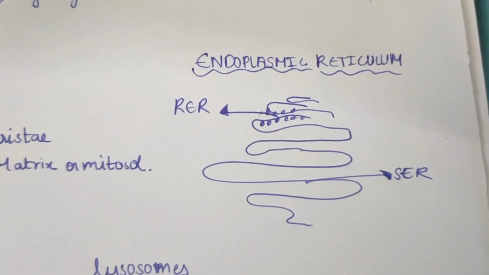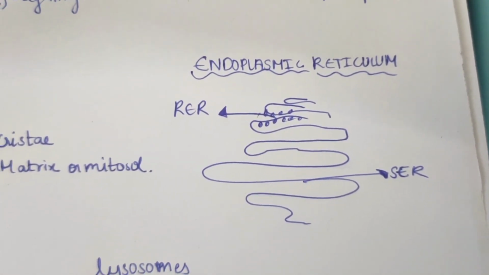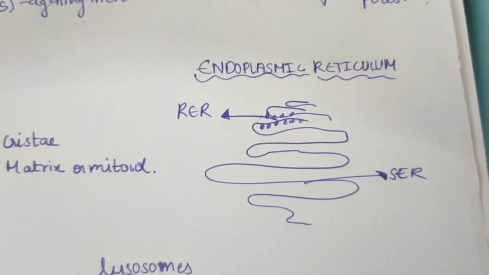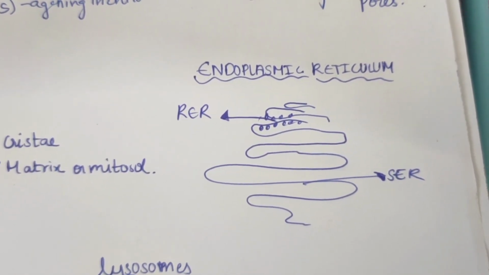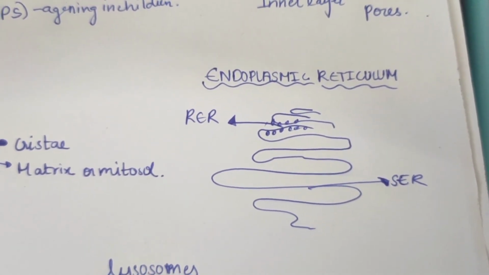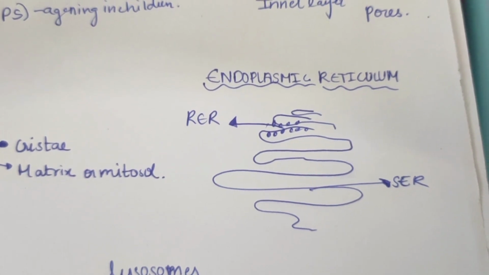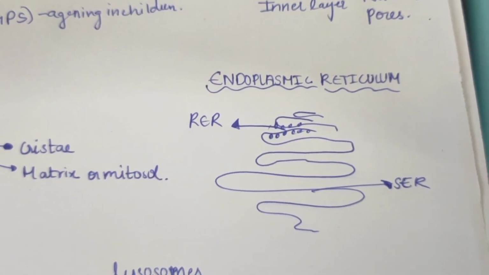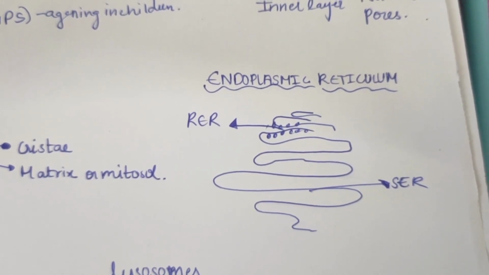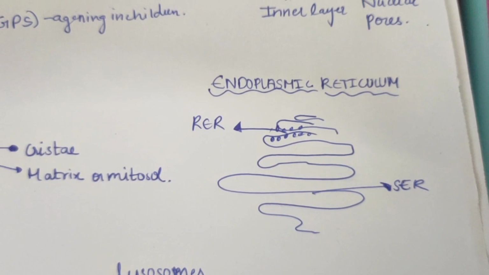Now the third cell organelle is the endoplasmic reticulum, which is divided into two types: smooth endoplasmic reticulum and rough endoplasmic reticulum. The smooth endoplasmic reticulum helps in lipid synthesis and supplies calcium ions for cellular function, and the rough endoplasmic reticulum contains ribosomes like nodules, so it is called rough.